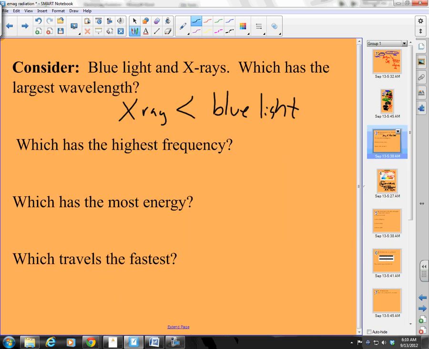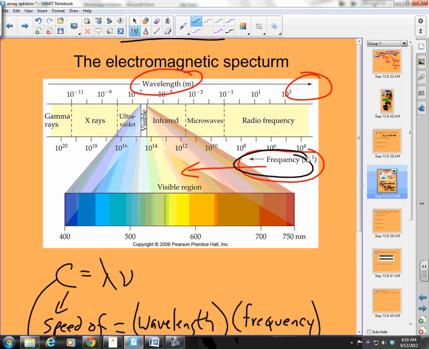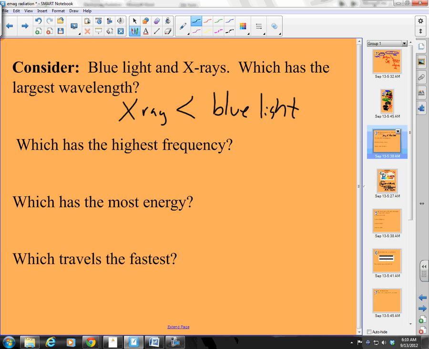Which has the highest frequency? Well, remember we said they were inverse. Here's increasing frequency. Blue light is somewhere in here. X-rays are here. Increasing frequency, that means X-rays have higher frequency. So my blue light is less than my X-ray.